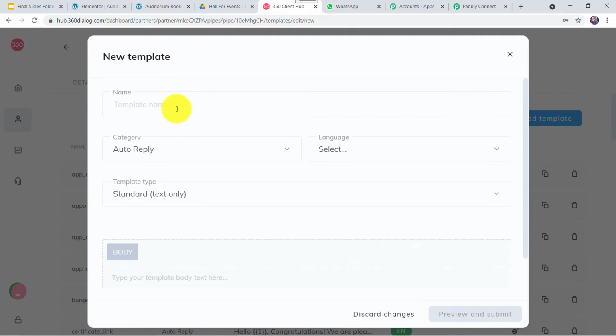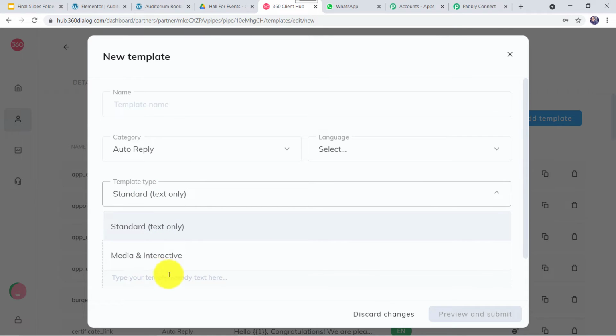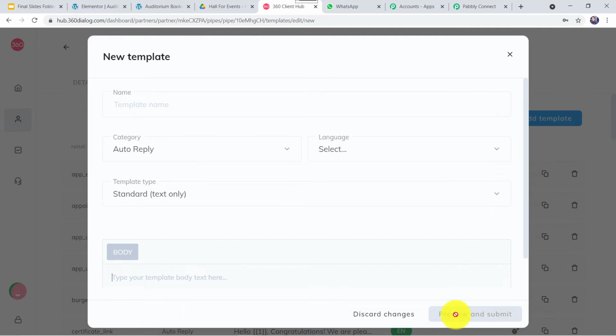Here you can give the template name. You can select the category as per your requirement. There are several categories available over here. Here you can select the language of your choice. Then you can select the template type, and here you can give the body, the text, whatever you want to send. Then you have to click on Preview and Submit. Once the template is submitted for approval, Facebook is going to approve it, and once it is approved, you can use it for sending the messages.